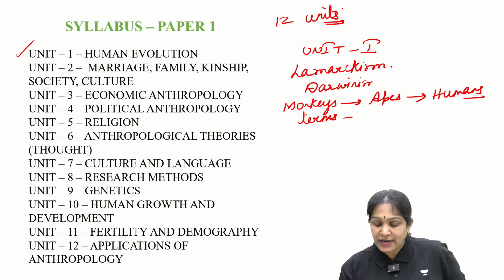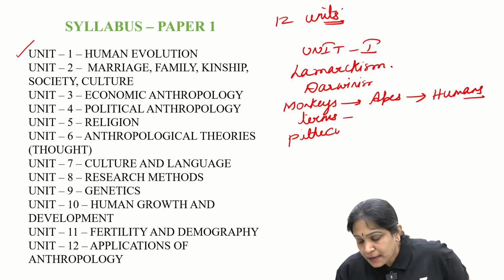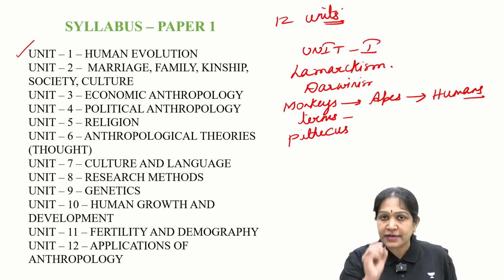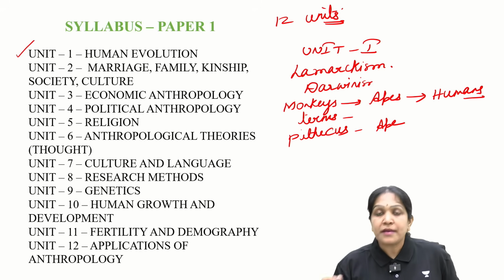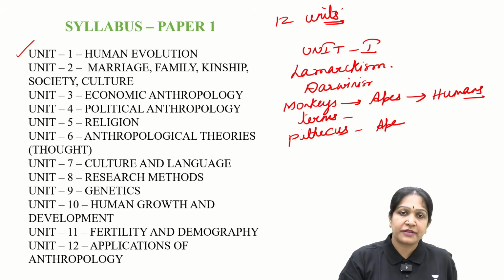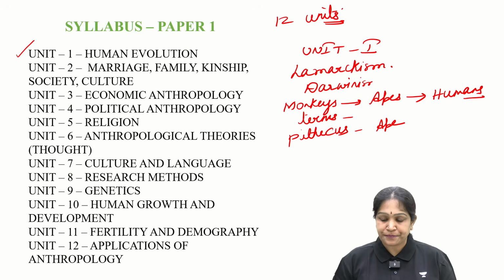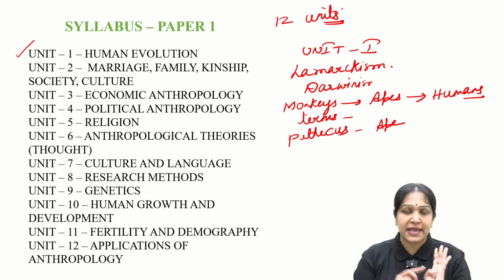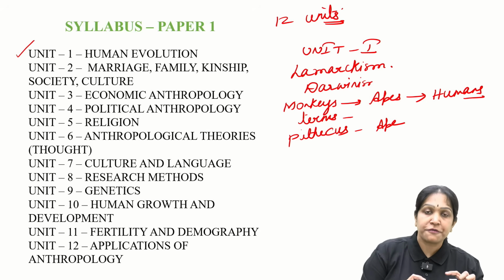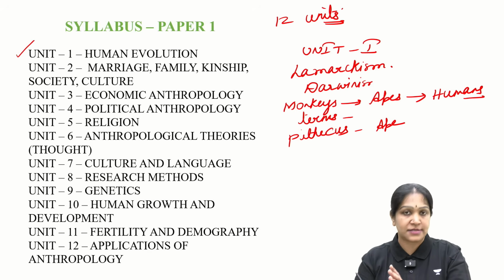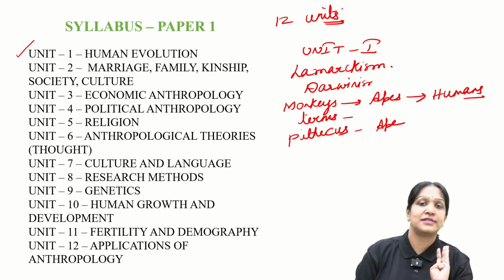Let us take up one term called Pithekus. Memorize only one word, that is Pithekus. Pithekus means what? Ape. Based on this single word, we can construct so many terms. For example, Pithecanthropus means ape. What do you call an ape fossil found in the Sivalik hills? Pithecanthropus, because it is found in Sivalik hills.